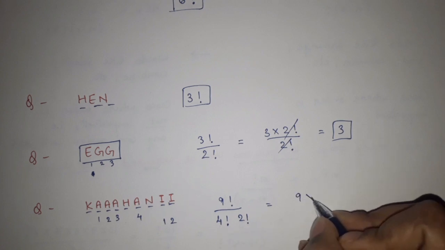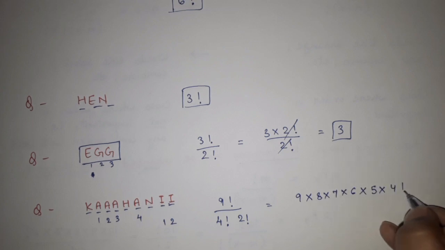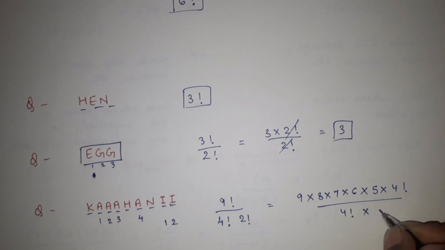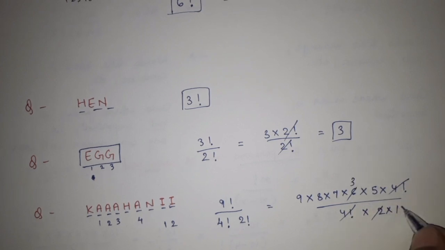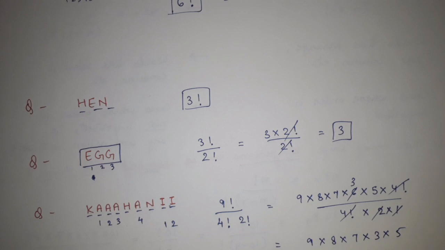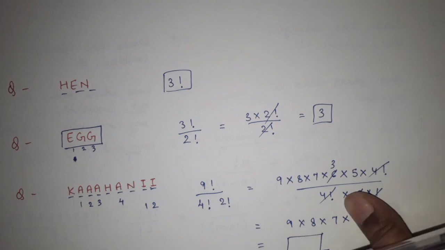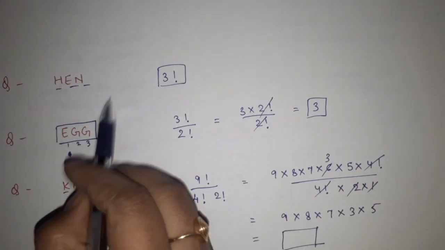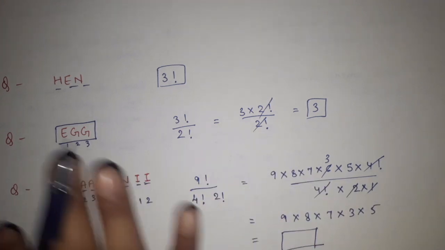So you can write 9 factorial as 9 into 8 into 7 into 6 into 5 into 4 factorial, divided by 4 factorial into 2 factorial, which means 2 into 1. 4 factorial cancelled. 3 twos are 6. So 9 into 8 into 7 into 3 into 5, whatever the multiplication answer is, that will be your answer. So how to solve these kinds of questions? In the numerator, the total number of characters, divided by, in the denominator, the repetitions. With the help of these 4 different types of examples, I hope this type of question is completely clear to you.